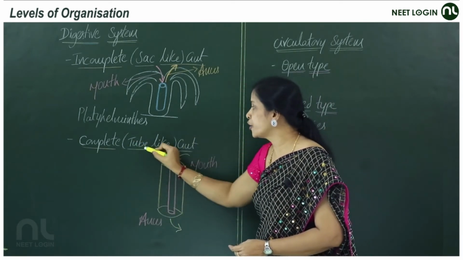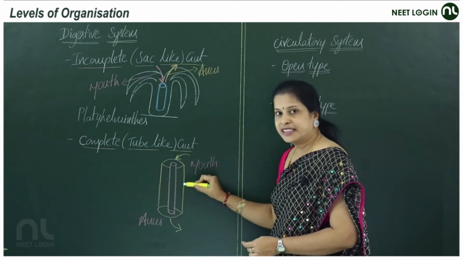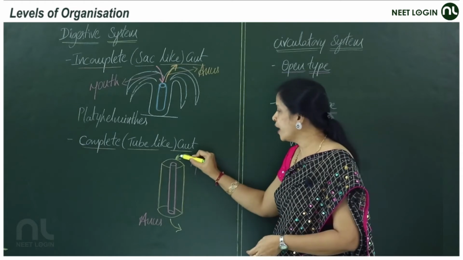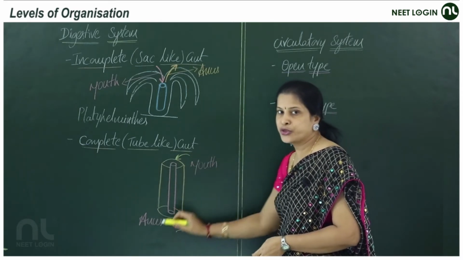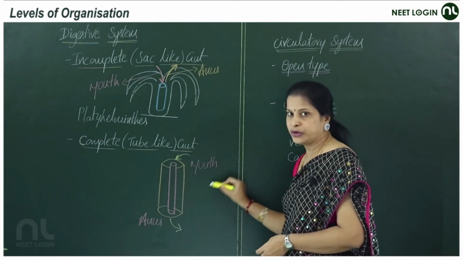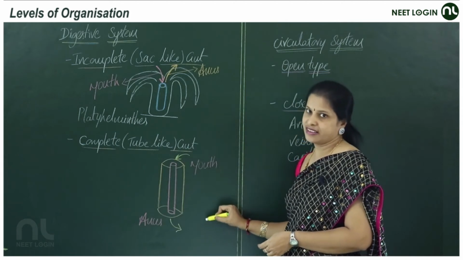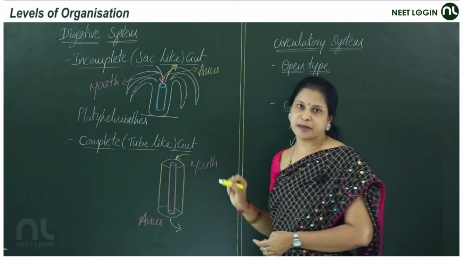Complete gut or tube-like gut. In this type of gut, they have two openings, one for ingestion, the other for egestion. So, two different openings are there, meant for ingestion like the mouth and egestion like the anus. Guts are of two types, complete and incomplete.